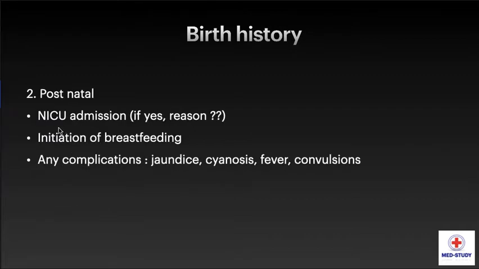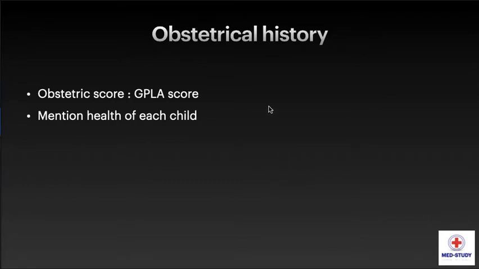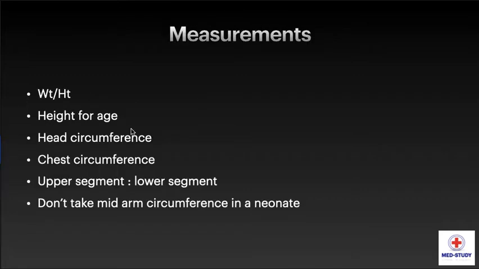Postnatal history: any NICU admission? If yes, then the reason for NICU admission, initiation of breastfeeding, any complications including jaundice, cyanosis, fever, and convulsions. Obstetrical history: you have to know the obstetric score in GPLA format. Then mention health of each and every child.